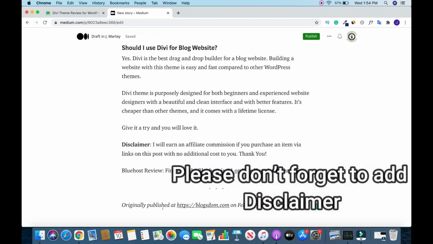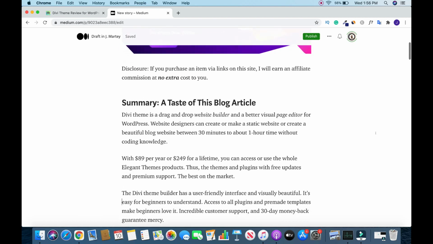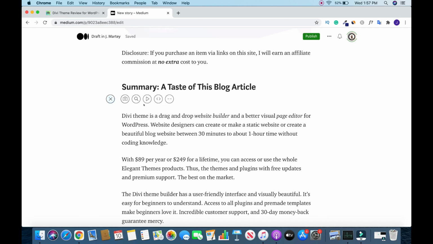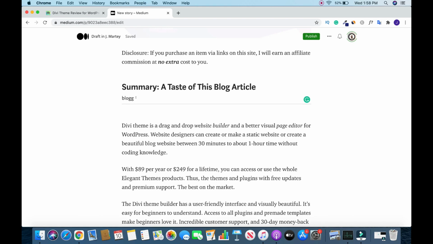This is the source of the article. All right, so this is the reason why affiliates get banned. It's because they don't play by the rule, and this is the rule. Yeah, at the end of the article, your disclaimer, your disclaimer, your disclaimer. Okay. All right, so I'll show you how to add an image. So for instance, I want to add an image between this title and the text. So I'll click here, enter, click on this.